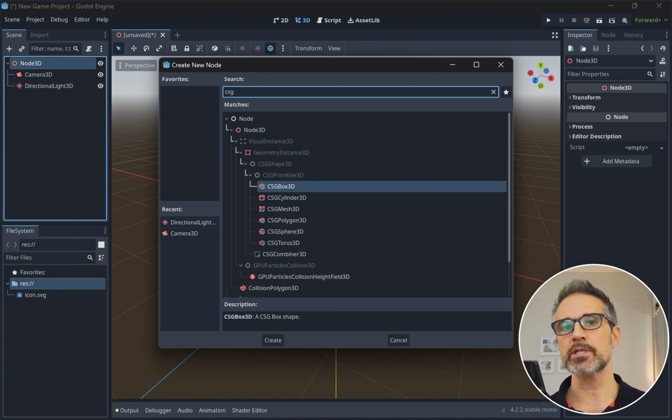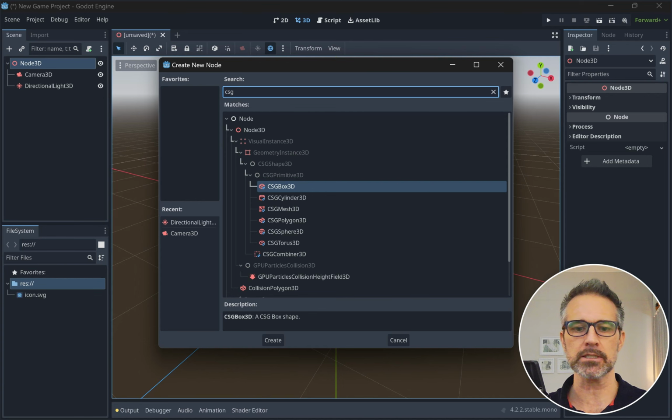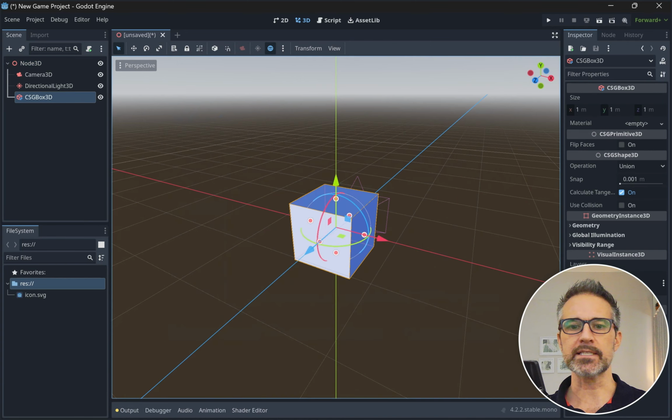There aren't primitives. There's not right-click add cube like in Unity, but you have this CSG series of nodes. And you can do some really nice things here, like combining them, subtracting one from another, getting the union of them. There's these Boolean visual operations you can do on top of them. But you can think of the CSG library here that's included as the primitives, right? So let's just go ahead and create our CSG box. And we can see it there.